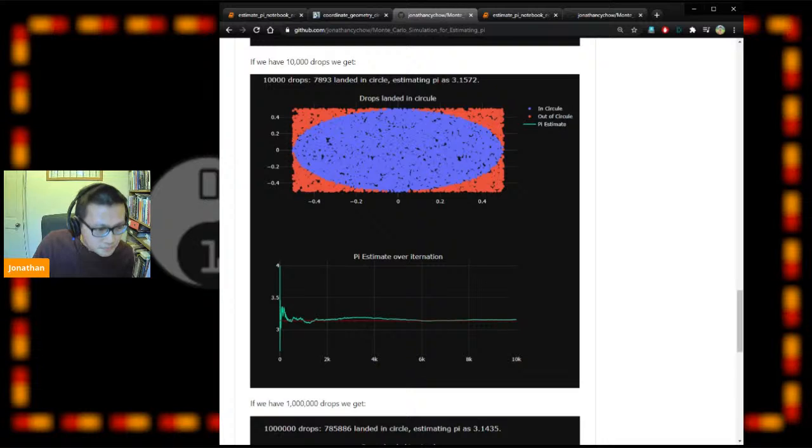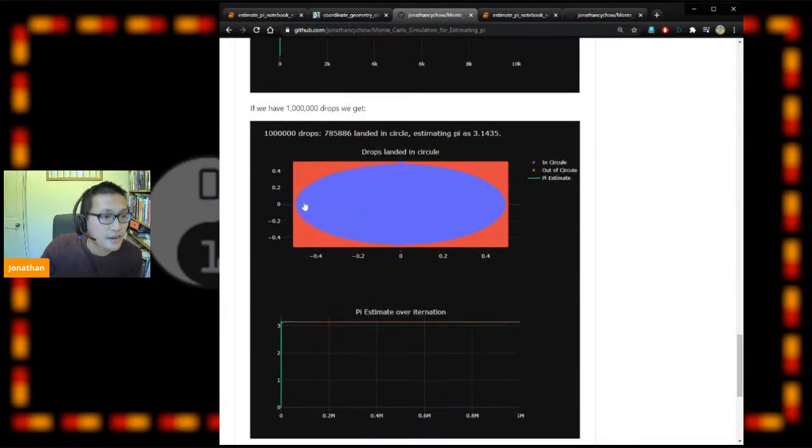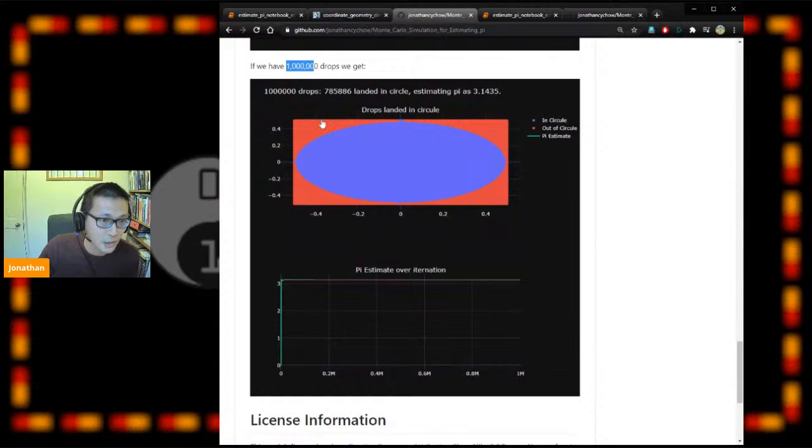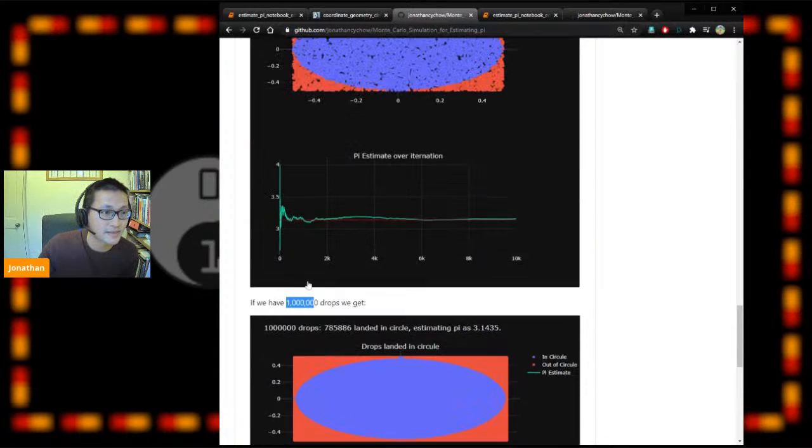So that's quite ideal. I tried another run with a million drops as well, which is quite a lot. If you look at the result, you quickly see it converges to the real answer very quickly, around this point, which is about 2,000 times.